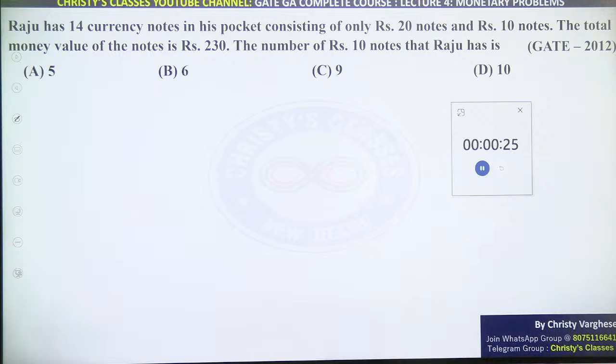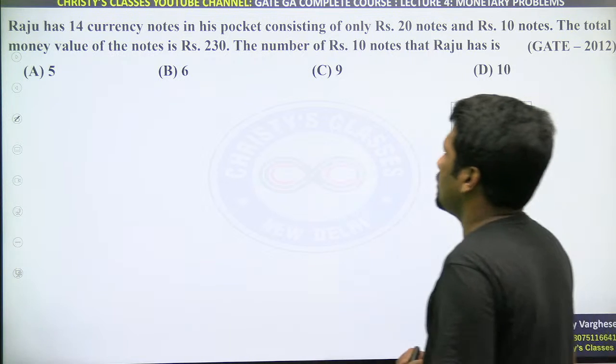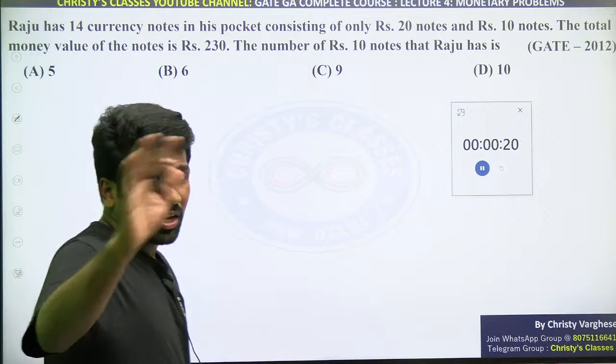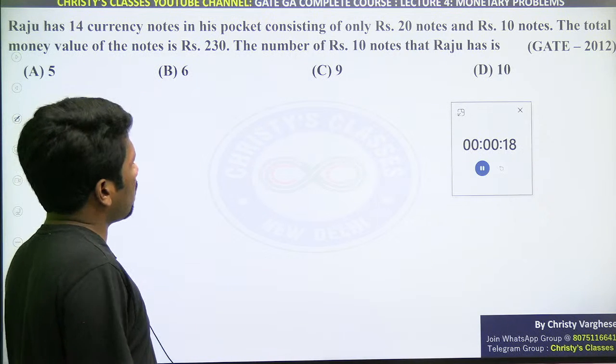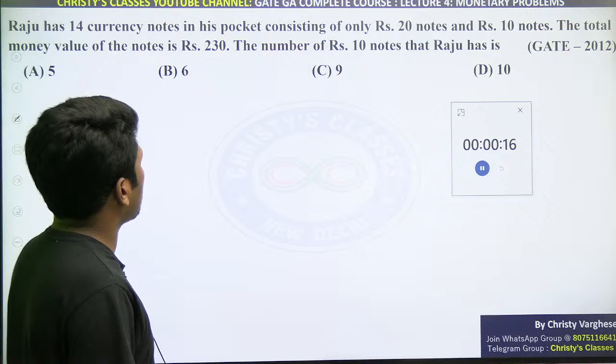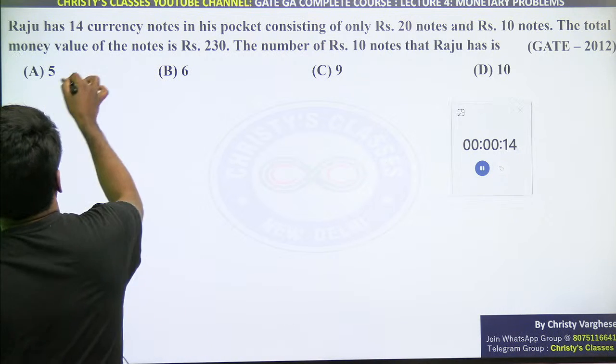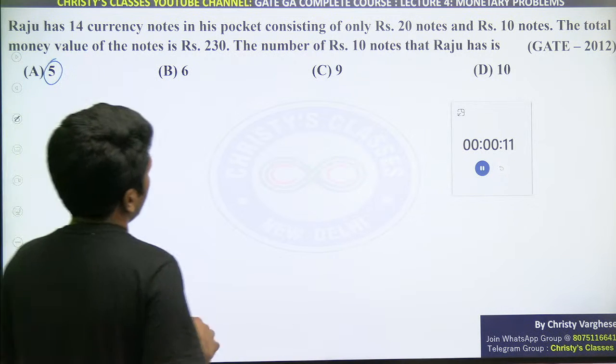Okay, most of you got, so you'll start explaining. Raju has 14 currency notes in his pocket. This question can be done many ways. So one way is you can use elimination to understand the meaning of the question. Also elimination will help. If option A is the answer, due to lack of time, I'll start explaining fast.